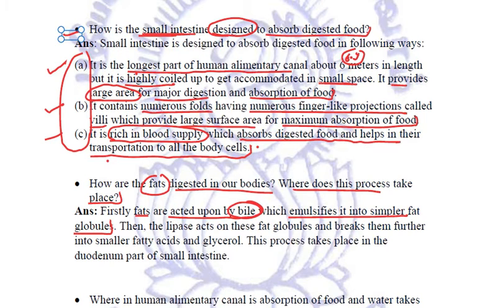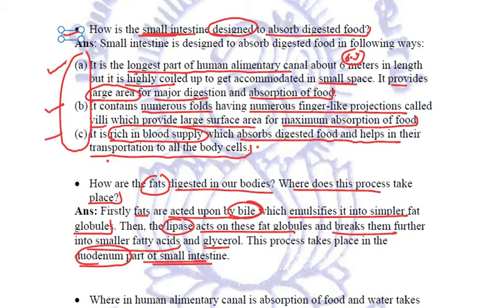After these fat molecules have been emulsified, then the lipase will act on these fat globules and break them into further smaller fatty acids and glycerol. And where exactly is this process taking place? This process takes place in the duodenum part of the small intestine, right?